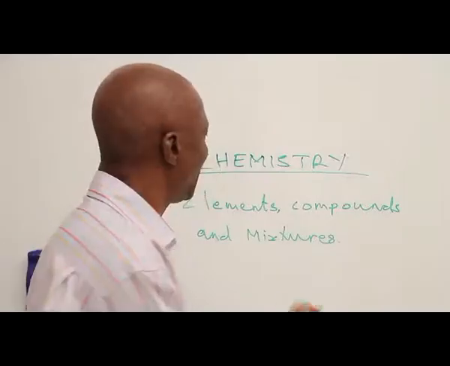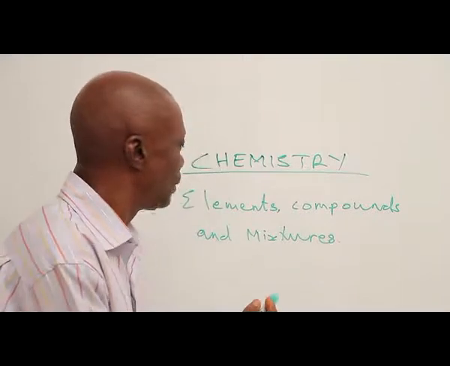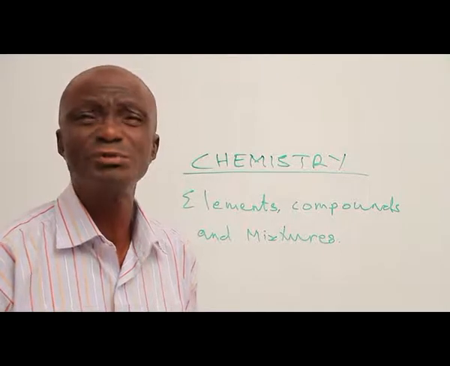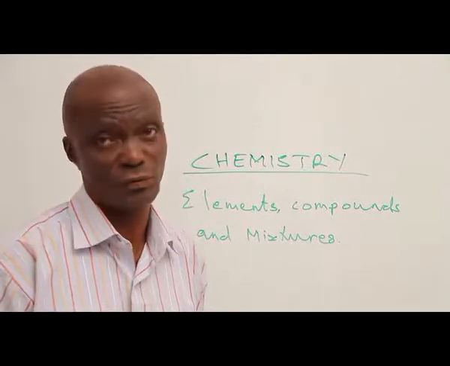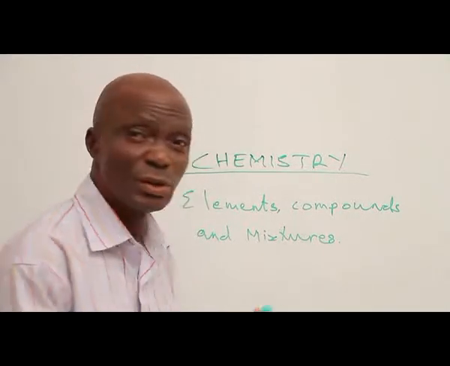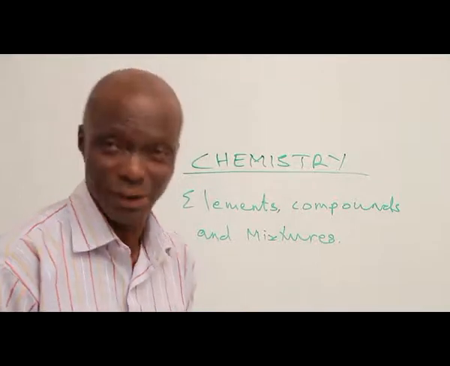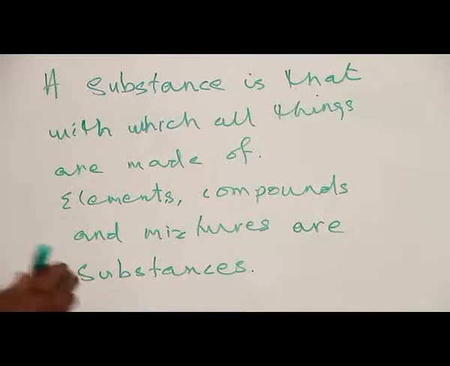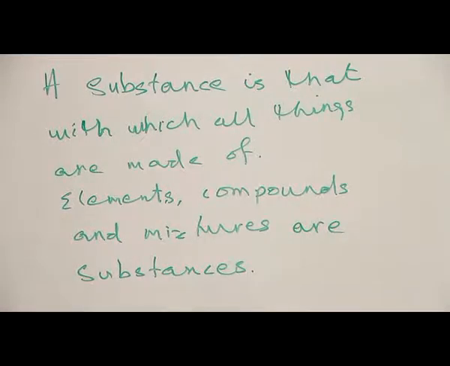Today we are looking at the topic elements, compound and mixture. A substance is that with which all things are made of. Whether elements, compound or mixtures, they are all substances. Now, a substance is that with which all things are made of. Elements, compound and mixtures, they are all substances. Now let's take the definition of each of these items.